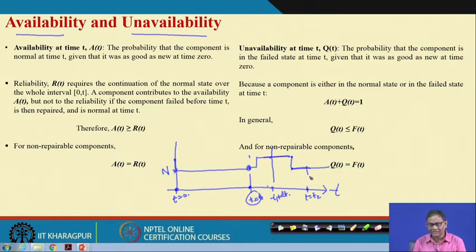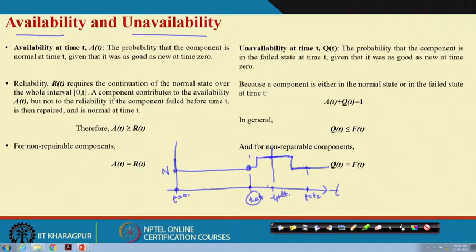Availability means at a particular point in time, we are interested to know whether the component or the system is in normal state or not. Then unavailability means just the opposite: at a particular point in time, whether the component is in failed state or not.